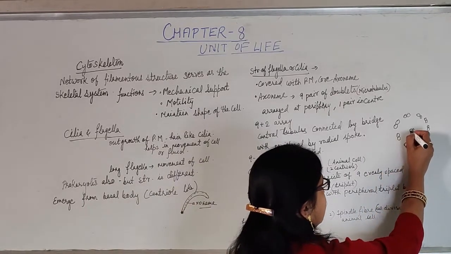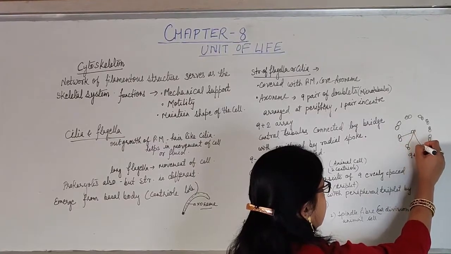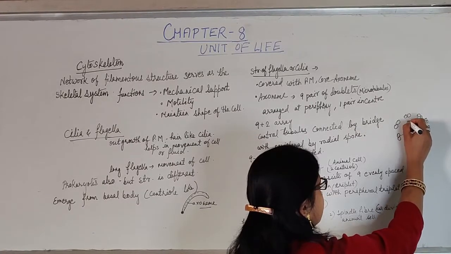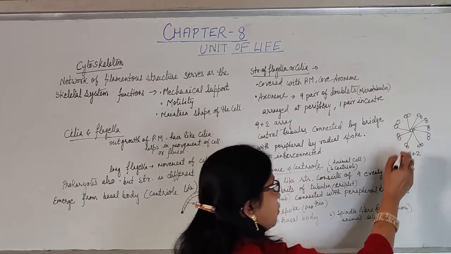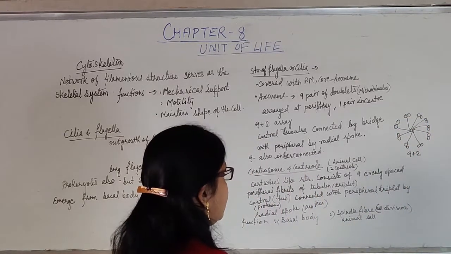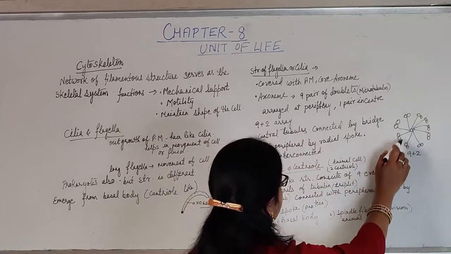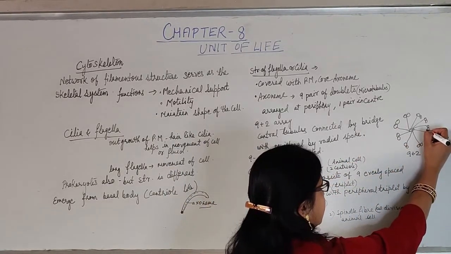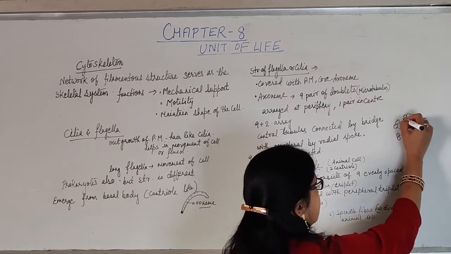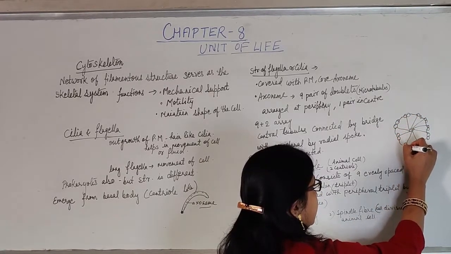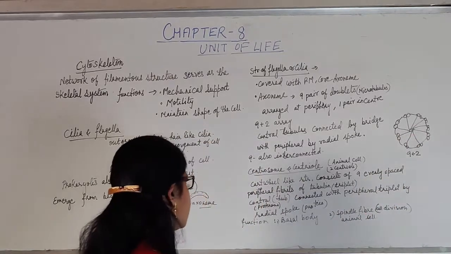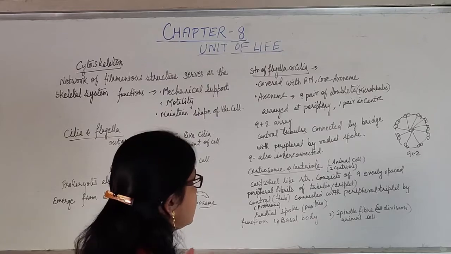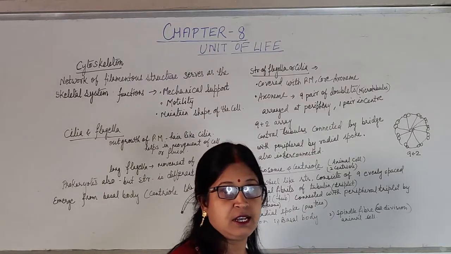Now, these are connected by the peripheral one, central one, and make the radial spoke structure, and they are also connected by a bridge-like structure. The 9 doublets are also connected with each other in this way, interconnected. So, this is the internal structure of the axoneme. The same structure is present in cilia as well as flagella.